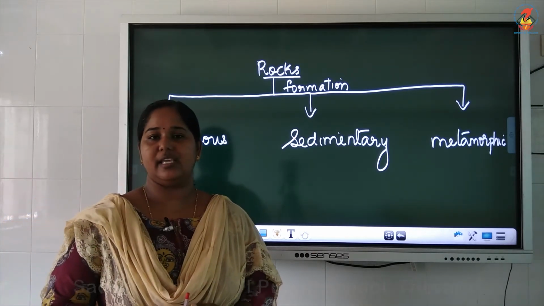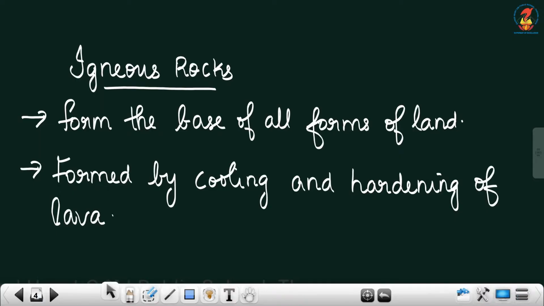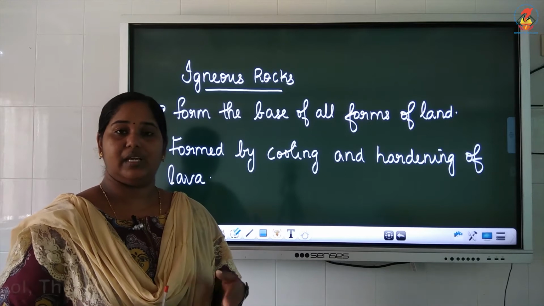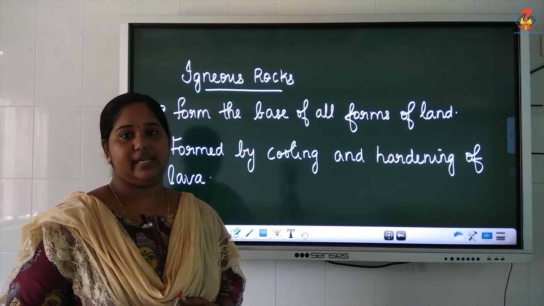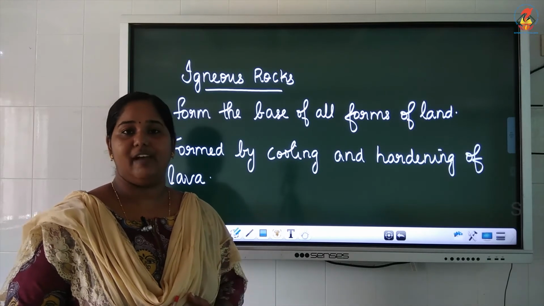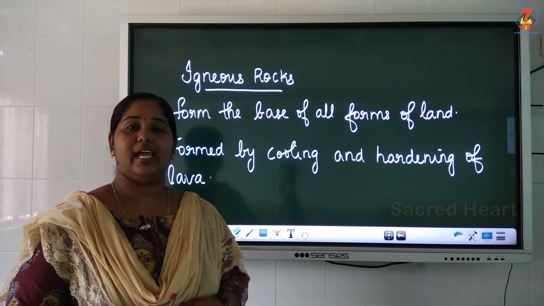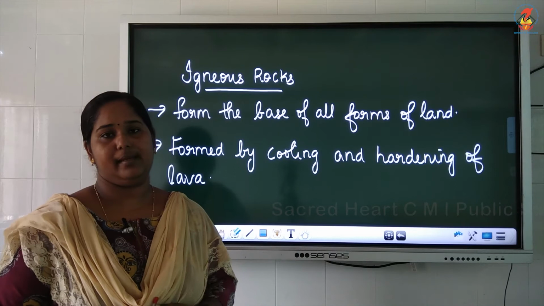First, we can take the case of igneous rock. Last year, we have studied about the structure of earth. That means earth contains three layers: crust, mantle, and core. Crust is the outermost layer. Inside that we have mantle. And inside that, in the innermost layer we have core, which is a hot molten area.